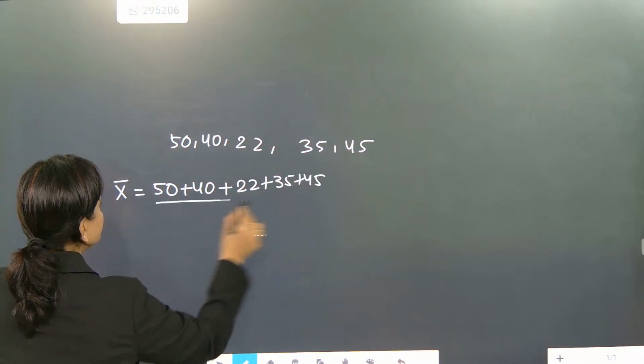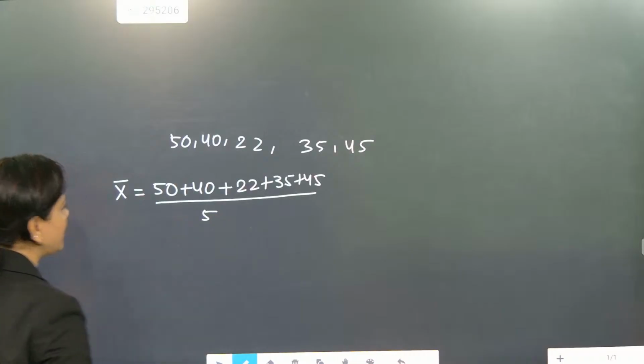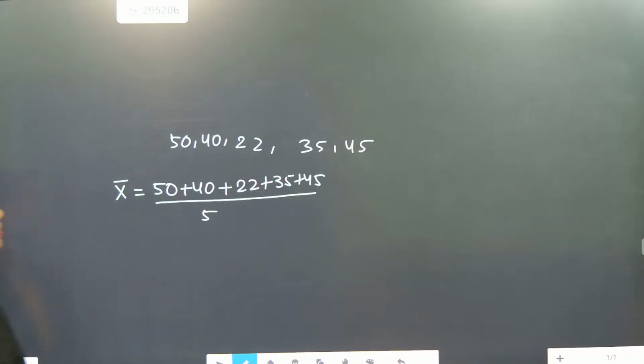Can you solve and show me? So here there are 5 numbers.